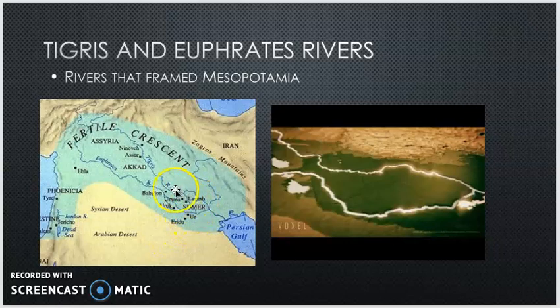This one more to the north is the Tigris River. I'm tracing it with the cursor now. And the one just a little further south is the Euphrates River. See how they kind of outline or hug the Fertile Crescent?